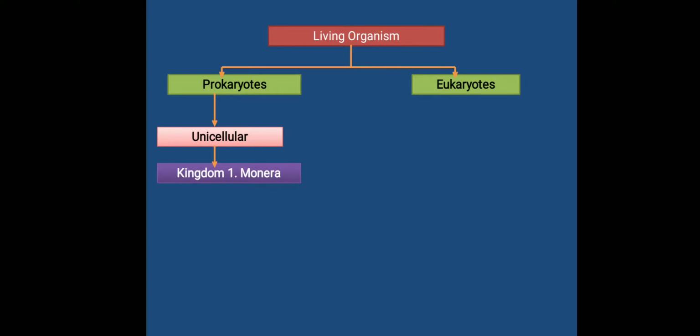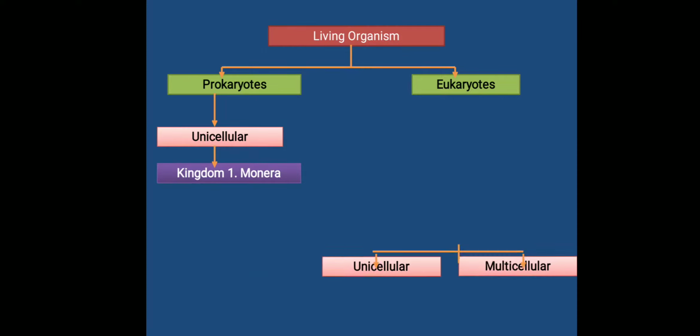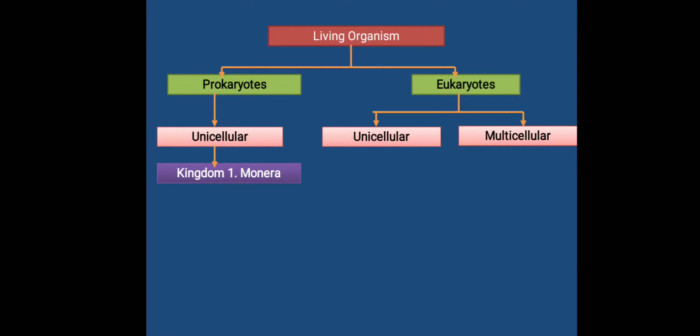The eukaryotes are again divided into 2 groups, unicellular and multicellular. So unicellular organisms come under kingdom Protista.